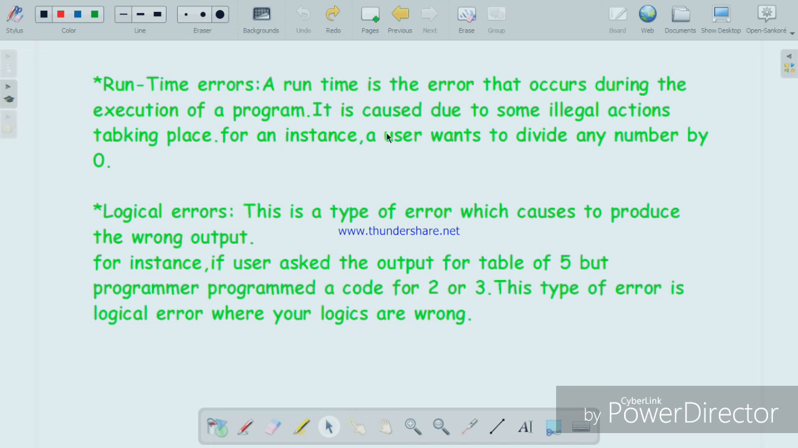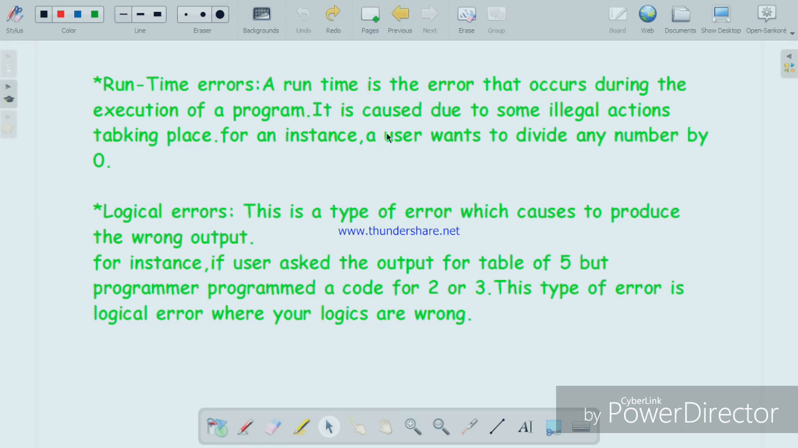Okay, for an instance, a user wants to divide any number by 0. We all know that anything divided by 0 comes to infinity. So the program will go into an infinite loop. Okay, so it will be going to infinity. So this is a runtime error.